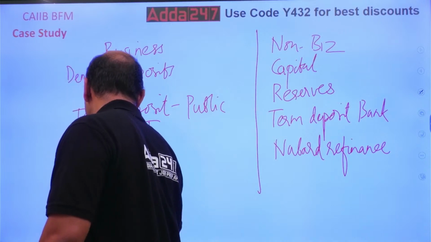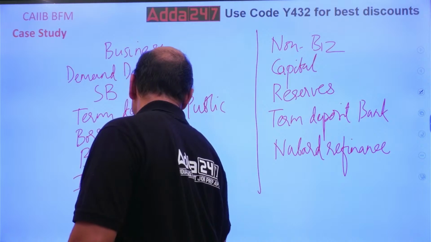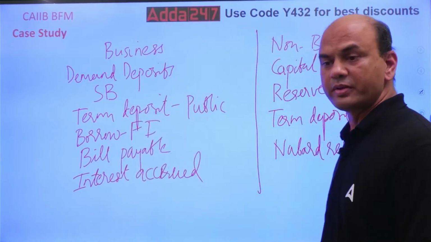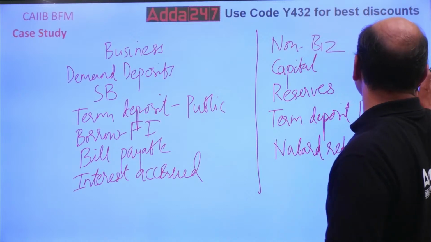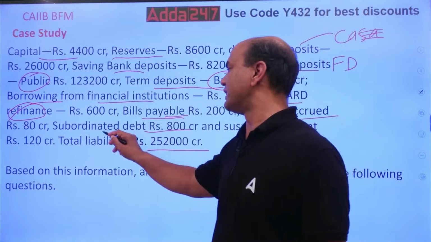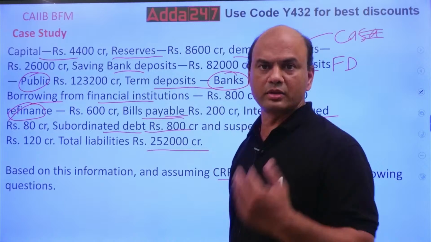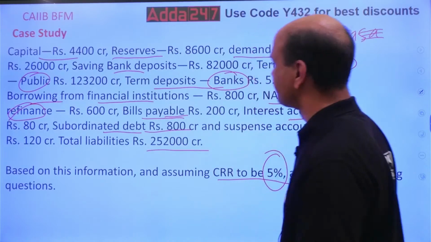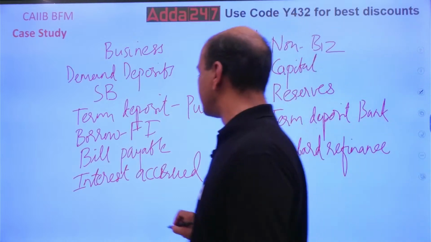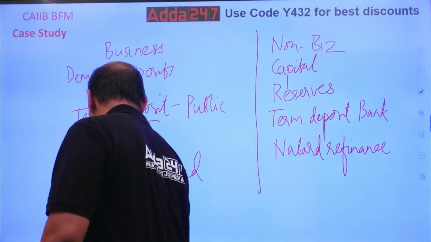Kindly note this, very important terms, because you must be very clear what is coming under NDTL and what is not. It should be very clear in your minds. Interest accrued. Okay, subordinate debt means taking loans from somebody. That is also a liability, because I have taken a loan, so I have to give it back. So subordinate debt. Only two or three are remaining now.